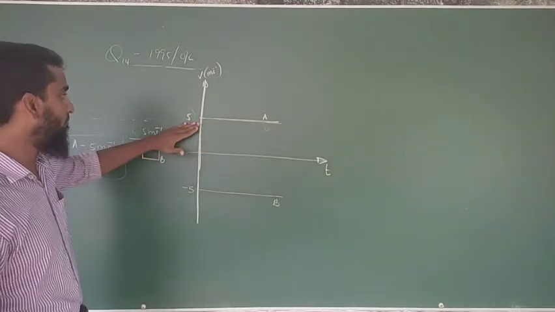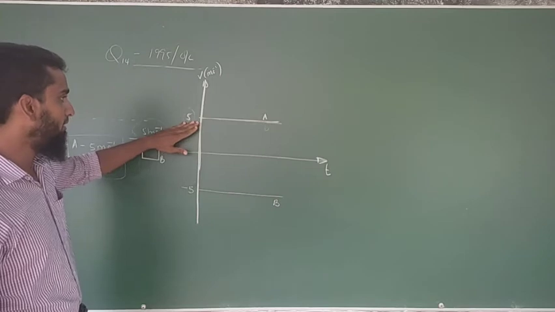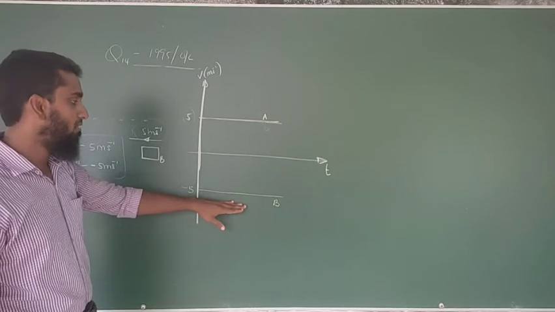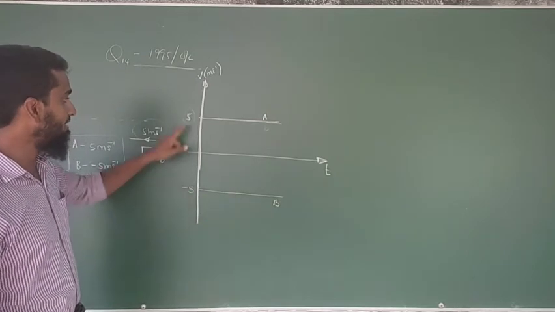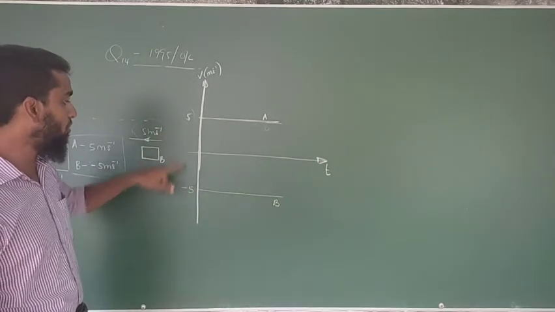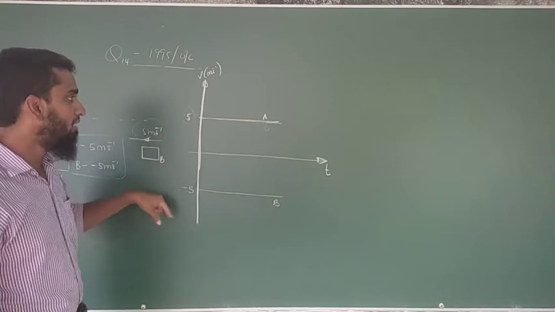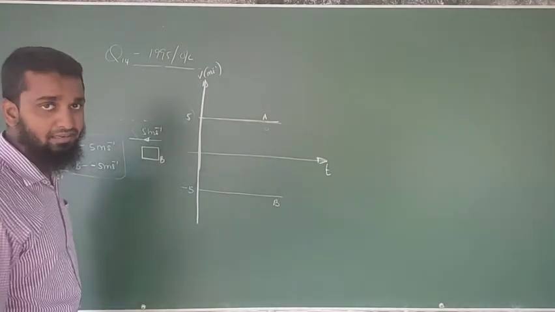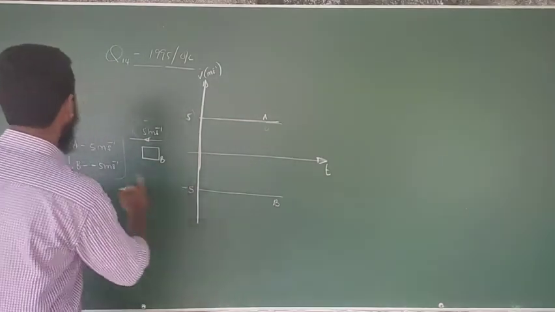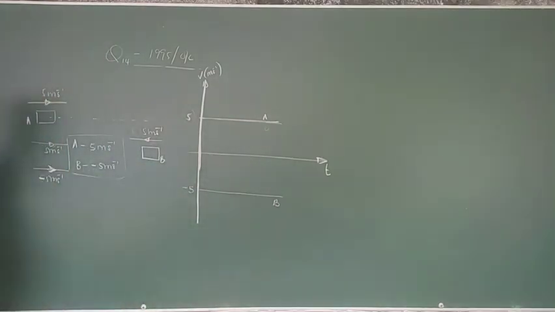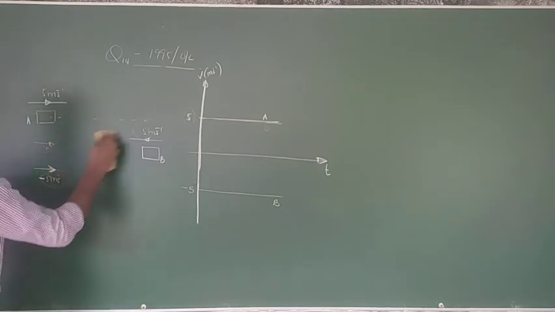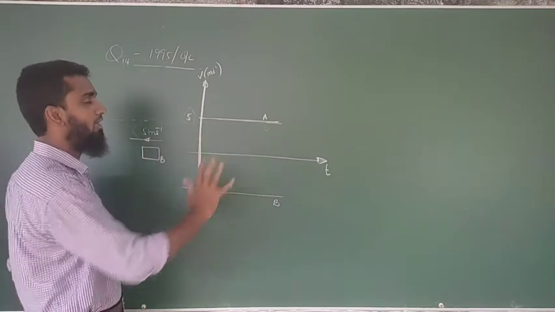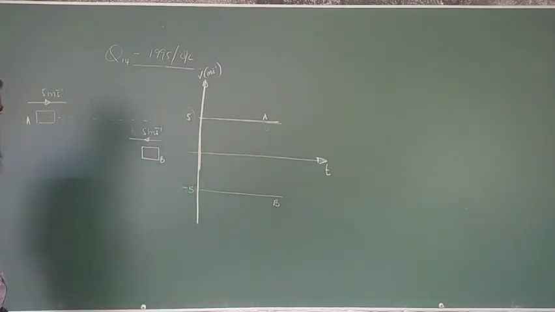This has a velocity of 5 meter second minus 1, with the same magnitude. B also has a velocity of 5 meter second minus 1, but since this is minus and this is plus, because of these two variations in sign, these two should oppose each other. You can say that. Therefore, the graph for these two motions in the same graph is going to be like this. By looking at only the graph, you can explain the motion.